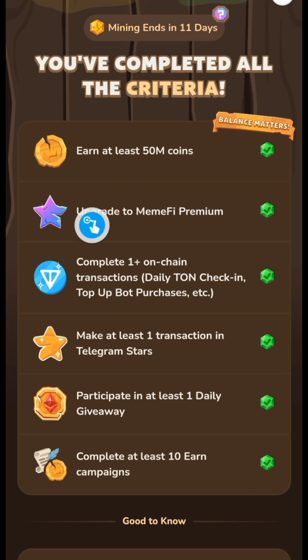The next is upgrade to MemeFi Premium, and the next is complete one or more on-chain transactions, daily check-in, top-up bot purchases. The next is make at least one transaction in Telegram Stars, and the next is participate in at least one daily giveaway, and finally complete at least 10 campaigns.